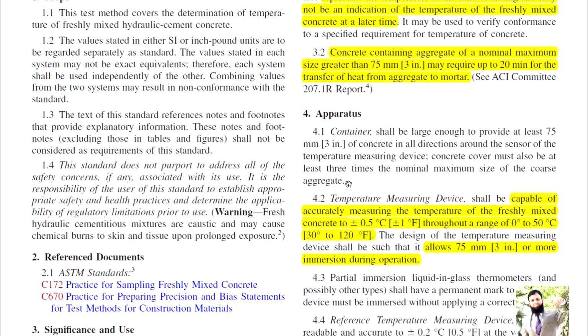So from all the sides, if you are placing the thermometer or that temperature measuring device, there should be 75 millimeter of concrete. Temperature measuring device shall be capable of accurately measuring the temperature of freshly mixed concrete to plus minus 0.5 degree centigrade or plus minus 1 degree Fahrenheit throughout a range of 0 to 50 degree centigrade. So from 0 to 50 degree centigrade your thermometer should be capable of measuring, and tolerance is 0.5 degree centigrade.